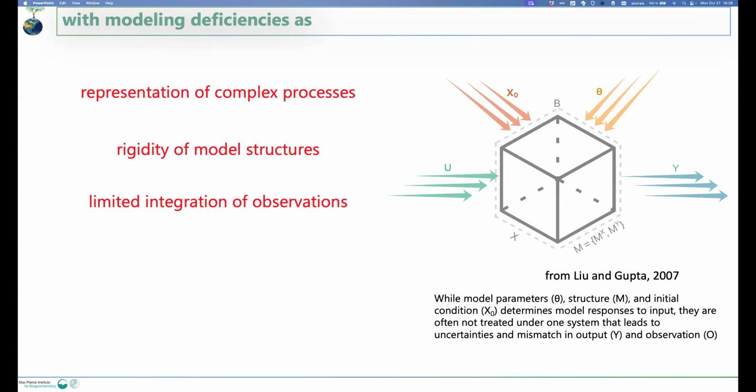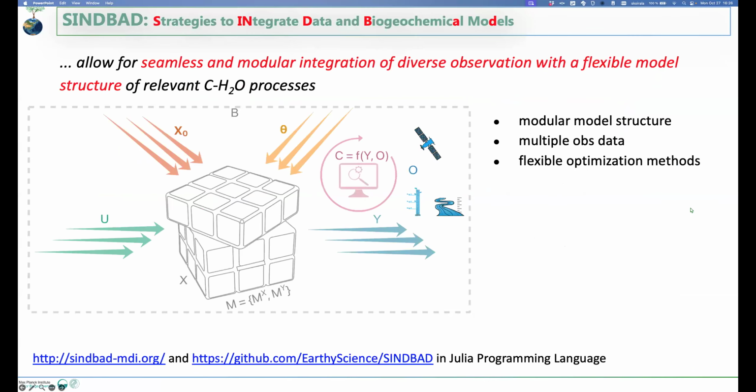And if you look at any modeling system, if you look at this nice figure from Liu and Gupta, a really old figure now, there are different components of a model. There is input, there is initial condition, there are parameters, which are mapped through the system of equations to produce an output. And here we have seen that every component of the model leads to uncertainty in the output.